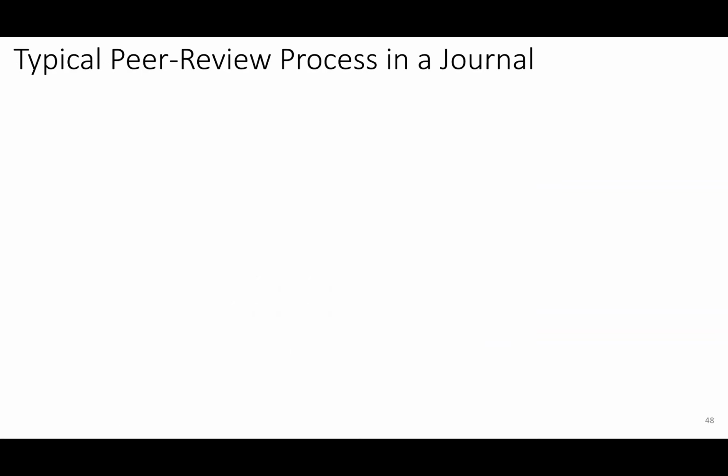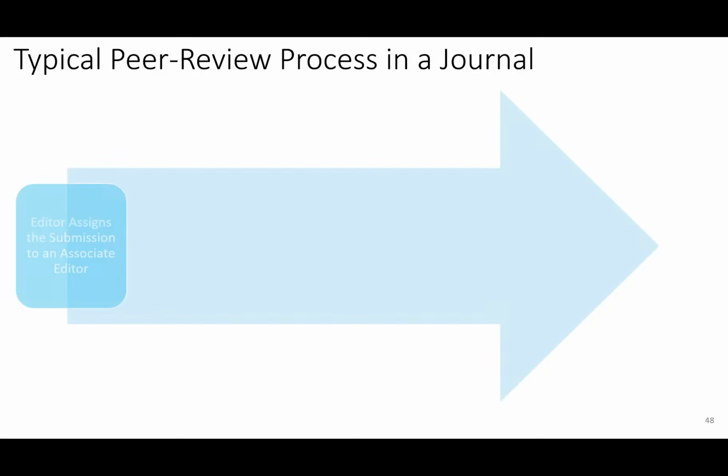Okay, so if you think about the typical peer review process in a journal, the editor or the editor-in-chief of that journal assigns a submission to associate editors. Associate editors are experts in subjects and they know about the people who would understand this work. So the associate editor assigns the manuscript to reviewers, usually 3 reviewers.